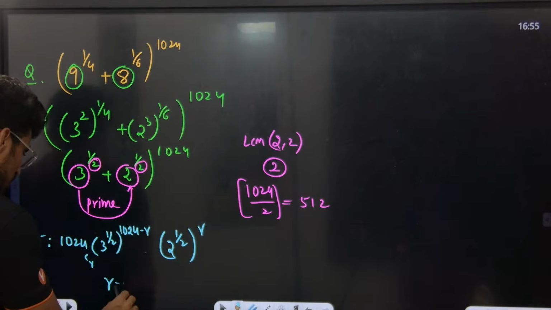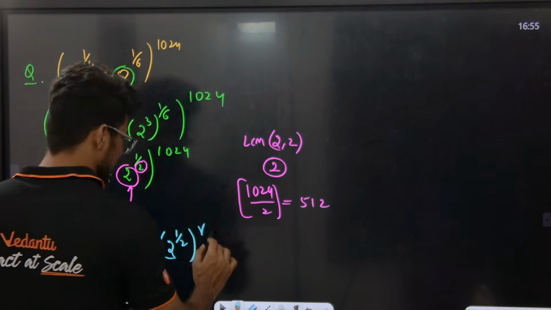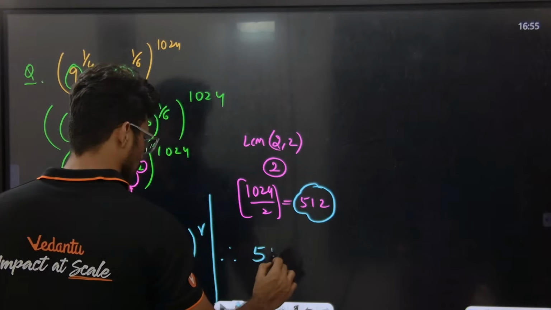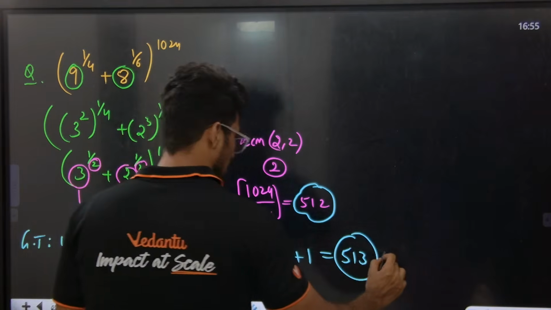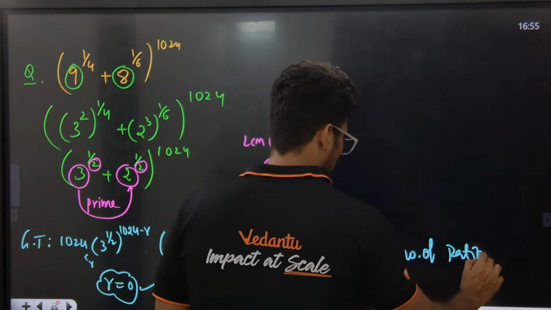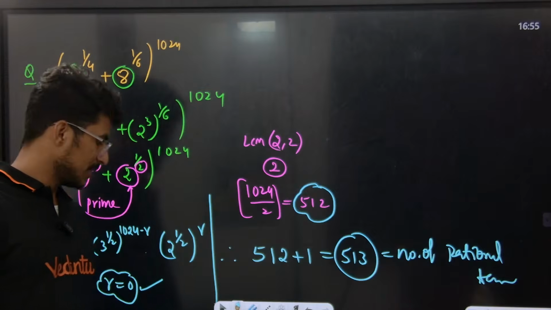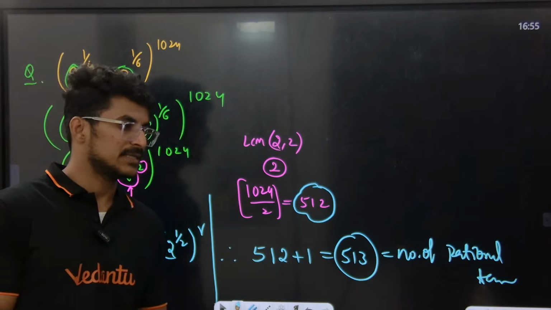So R is equal to 0 should be accepted. So now total answer and tell me. So therefore 512 plus 1, which is 513, is equal to what? Number of rational terms. இப்படி solve பண்ணணும், number of rational terms. So this is what the answer is all about for this question.